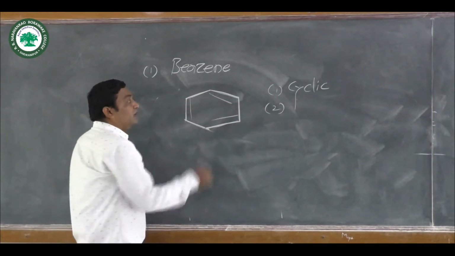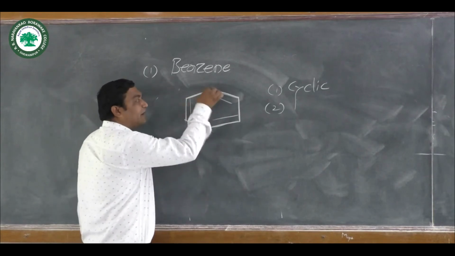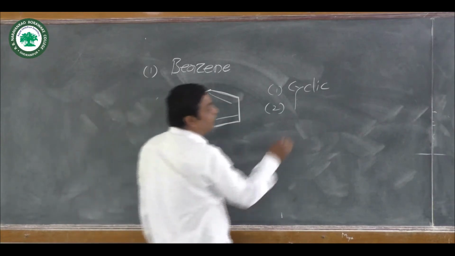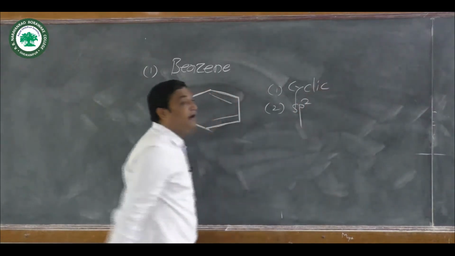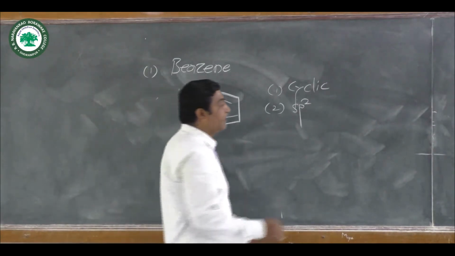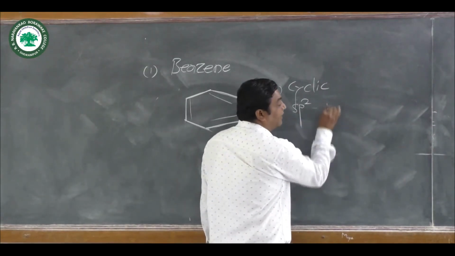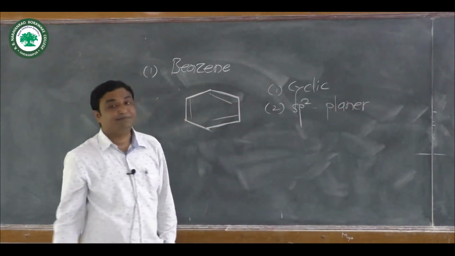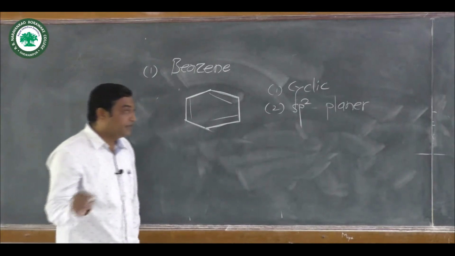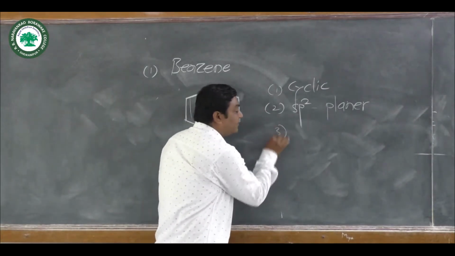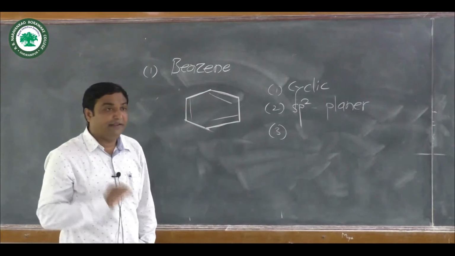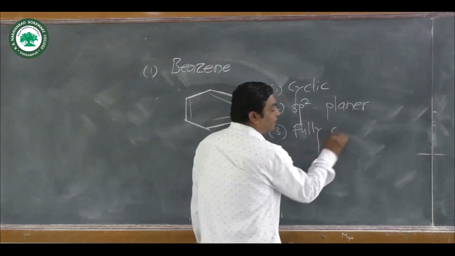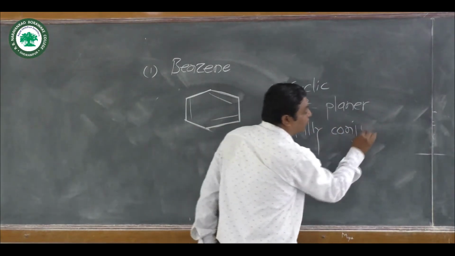Now we know that each and every carbon atom of this benzene ring is sp2 hybridized. It means it is planar in nature. Now the third clause, or third condition, of aromaticity is that it must be fully conjugated. It must be fully conjugated.